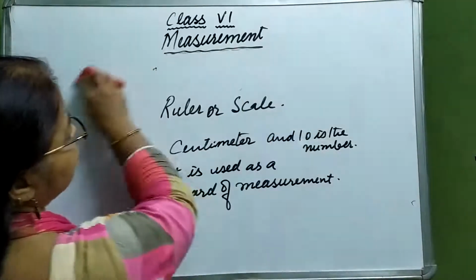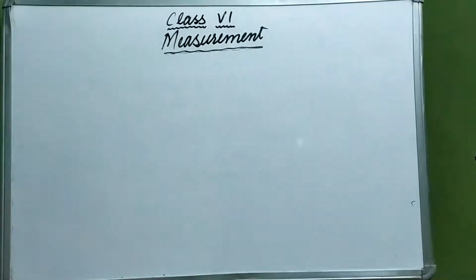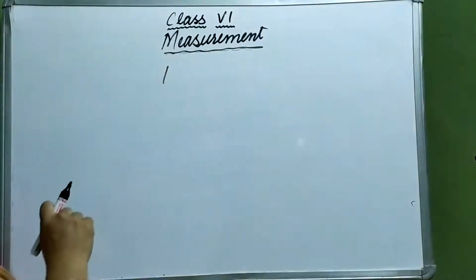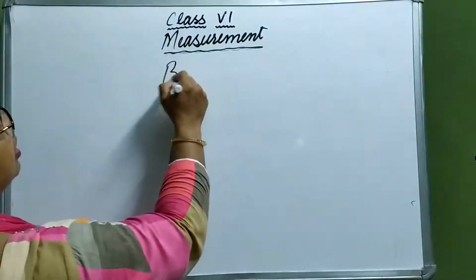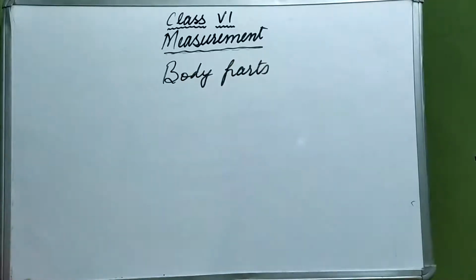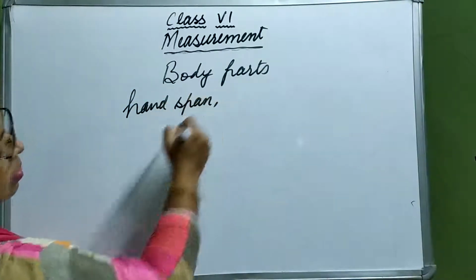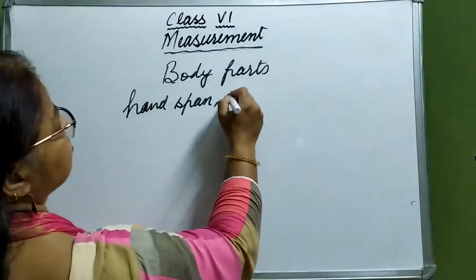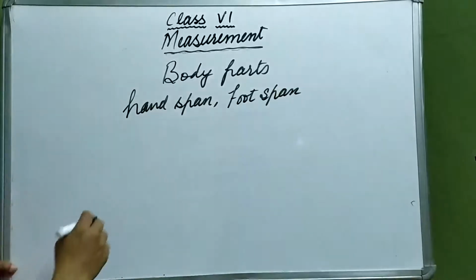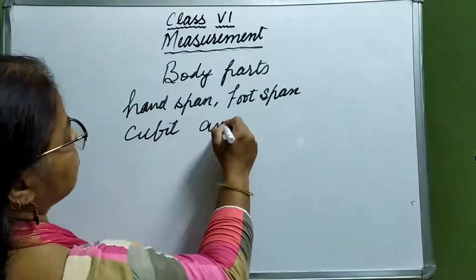Now what about ancient times? How did people measure things in ancient times? In ancient times people used to measure things with the help of body parts, like hand span, foot span, cubit and pace.